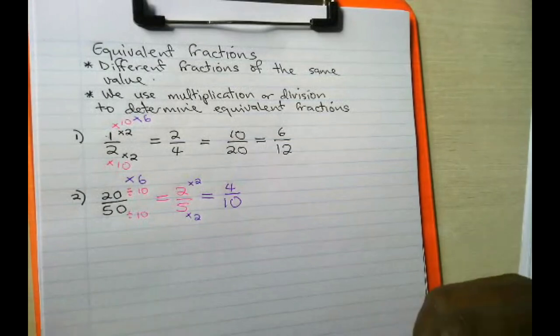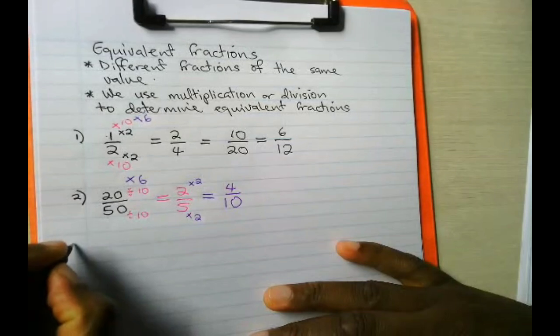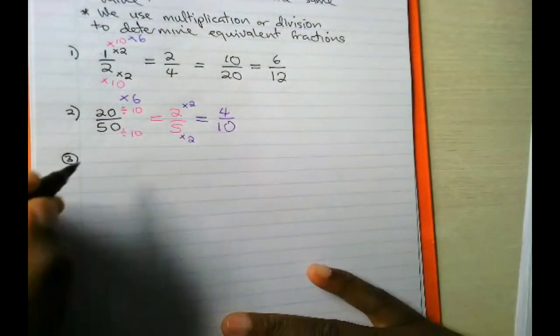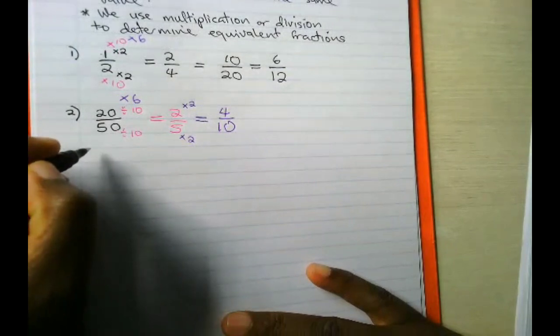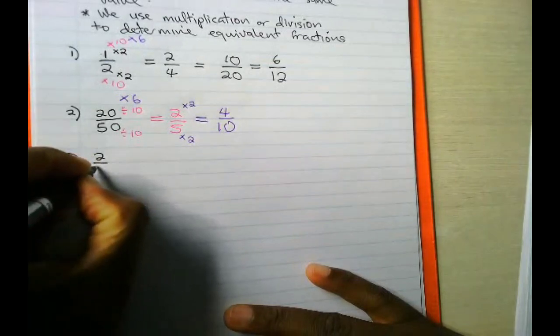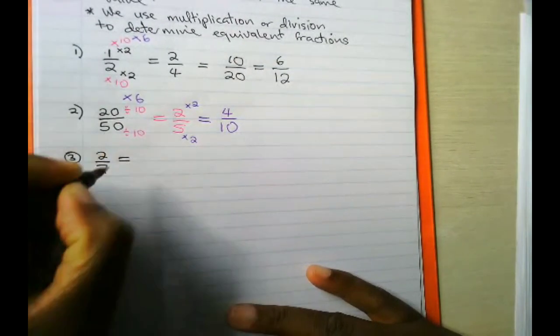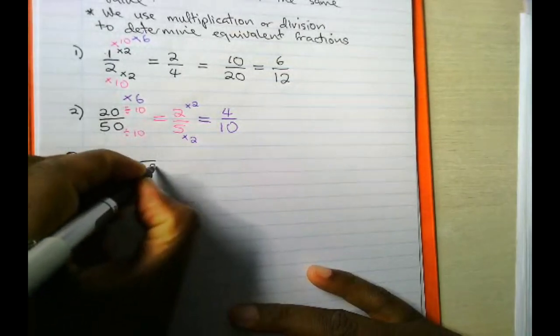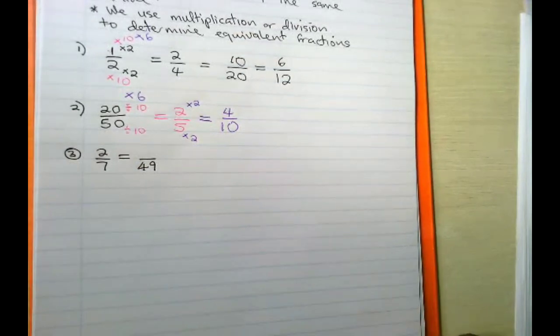Now this time I want number 3. For this one I have the fraction 2 over 7, and I want a fraction which is equivalent to 2 over 7 but which has a denominator 49. We have many fractions which are equivalent to 2 over 7, but right now we want one which has a denominator 49.